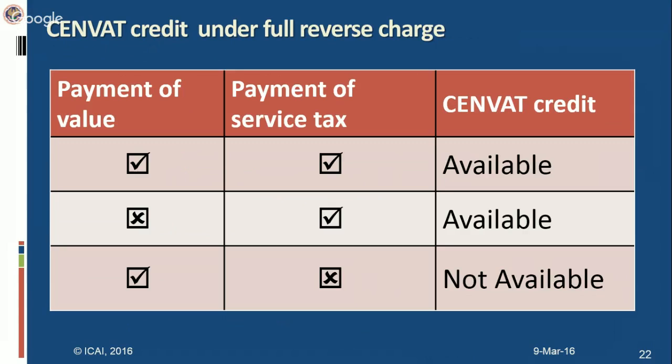Now in the first case, value has been paid, service tax has been paid. Under full reverse charge, we know that this is the event which is relevant. Rest of the events are irrelevant. So CENVAT credit will be available since service tax has been paid. In second case, value has not been paid, but again service tax has been paid. So CENVAT credit will be available because availment of CENVAT credit is only dependent on this event and not this one. In third case, value has been paid, but service tax has not been paid. Now, since we have said that service tax should have been deposited with the central government and this has not happened in this case, CENVAT credit will not be available because payment of the service tax has not been made to the central government.